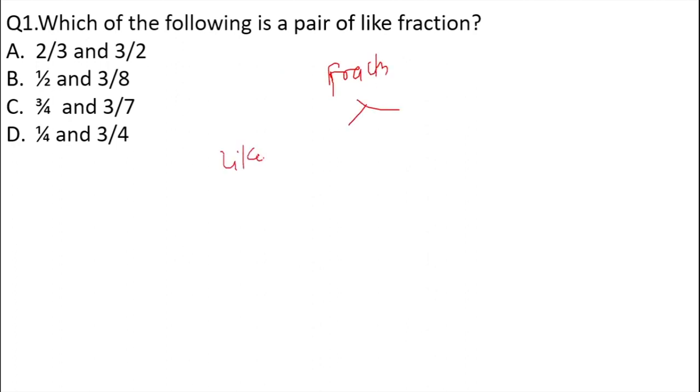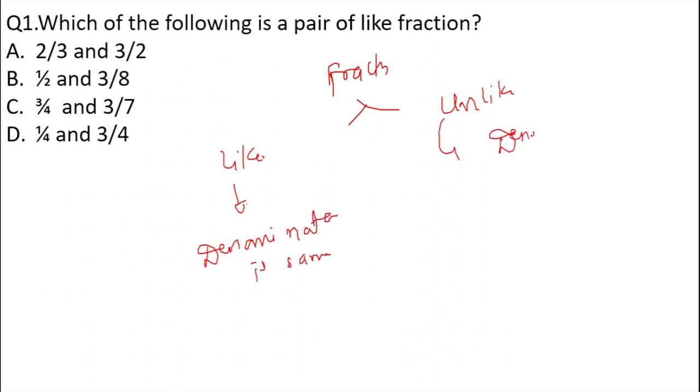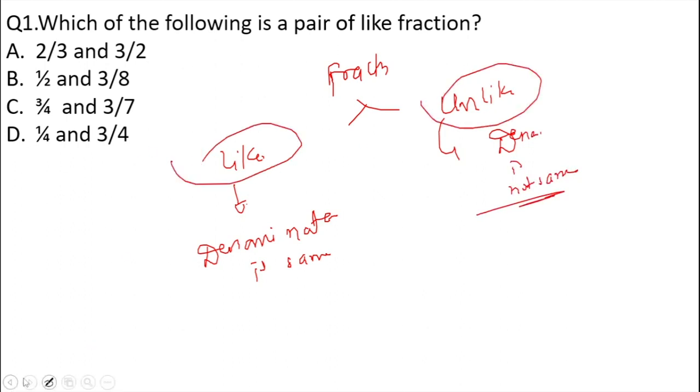One is the like fraction and the other one is the unlike fraction. Basically, like fractions are fractions where the denominator is the same, and when the denominator is not the same, or it is different, that fraction is called an unlike fraction. A very simple concept, but the question can be asked directly in the examination, and this is the question from the previous year question paper.